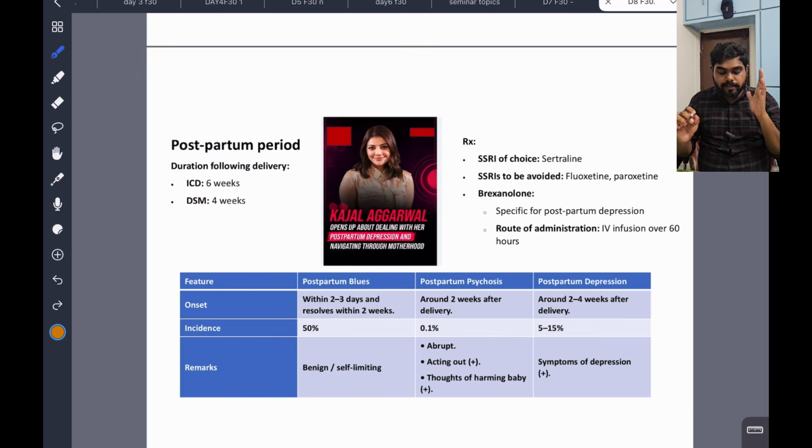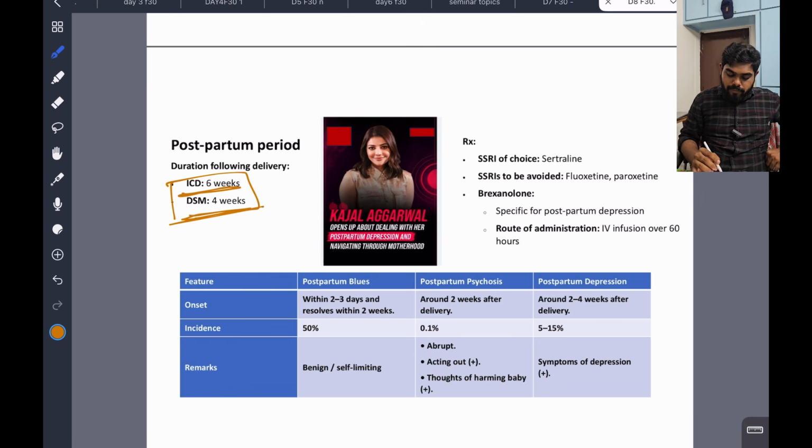So what are the diseases? We'll see. What is the postpartum period? The duration following delivery. For postpartum period disorders, in ICD it is written as 6 weeks, and in DSM it is written as 4 weeks. So we will see what the postpartum psychiatric conditions are. The first one is known as postpartum blues, then postpartum psychosis and postpartum depression. Here mainly you should know the onset.